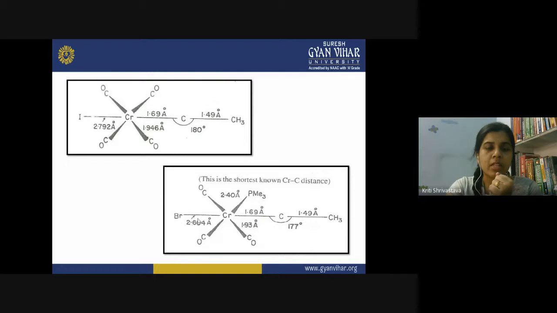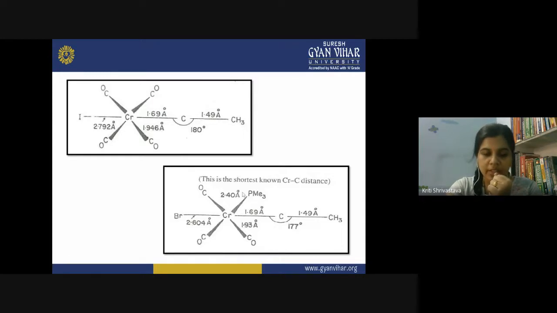But when bromine is attached, it is near to the chromium, and therefore the bond angle is reduced by 3 degree, and now it is 177 degree. And this is the shortest known chromium carbon distance, 1.69 angstrom. This is the shortest bond length known for the chromium carbon distance.